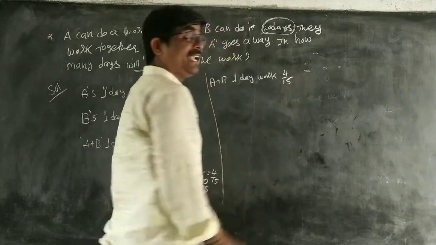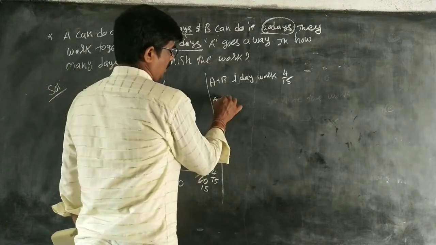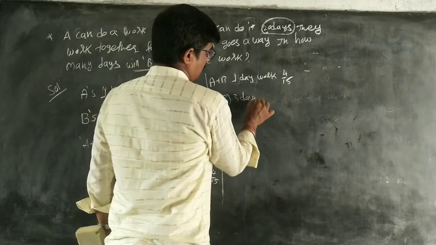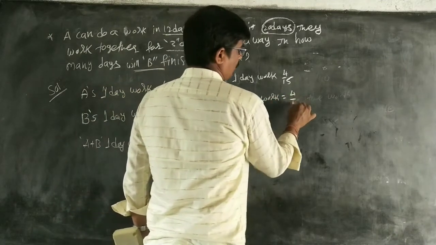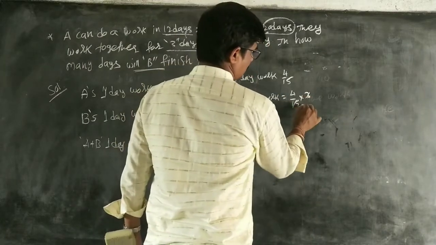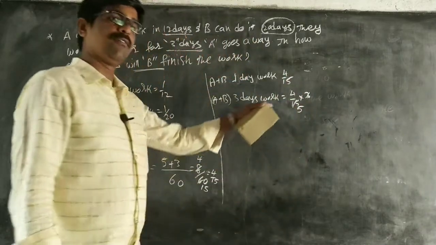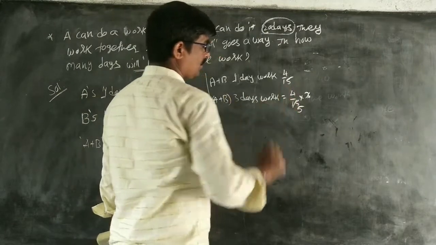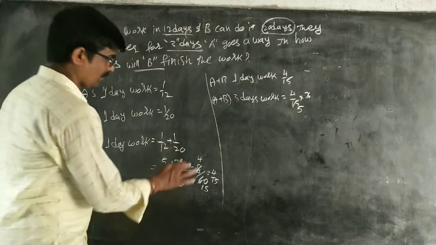But they completed 3 days of work. Therefore A plus B's 3 days work is equal to 4 by 15 into 3. 3 ones are 3, 3 fives are 15. That is equal to 4 by 5. Okay? A plus B's 3 days work is 4 by 5.